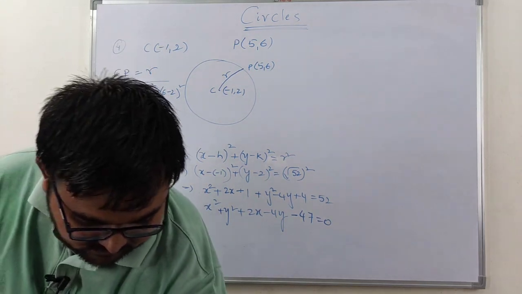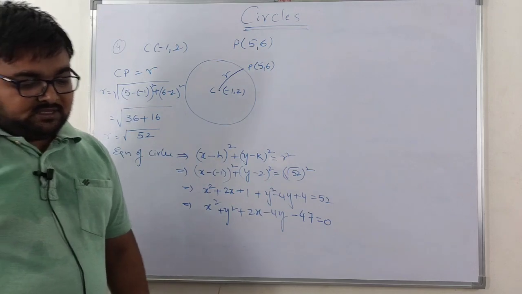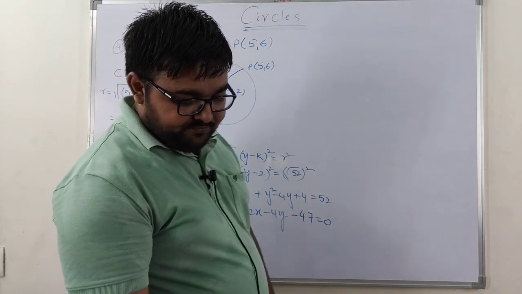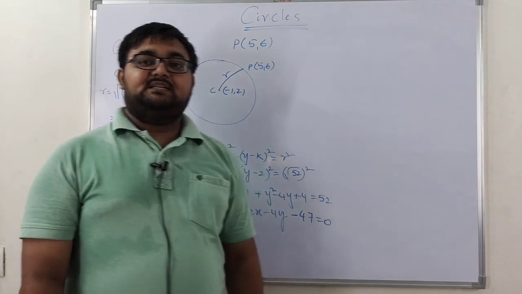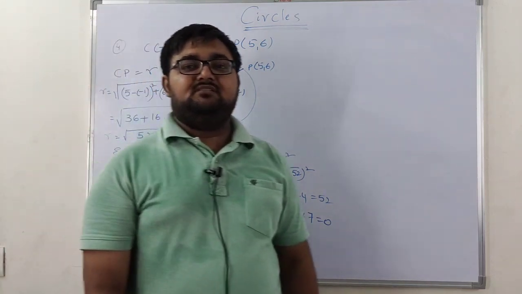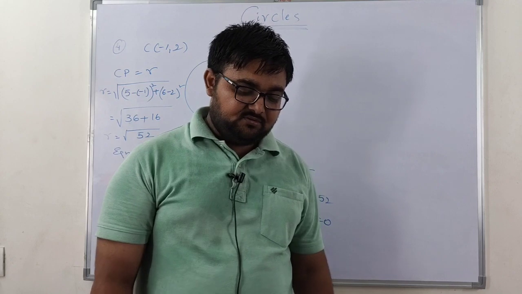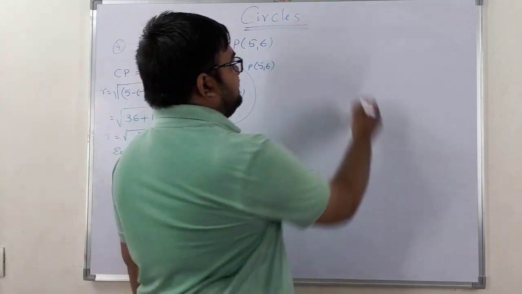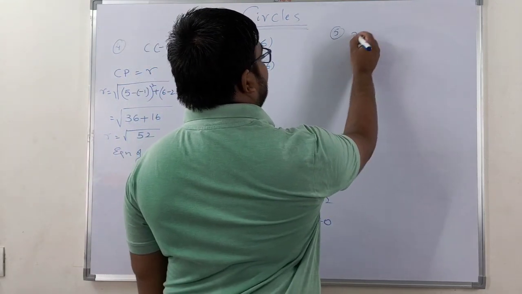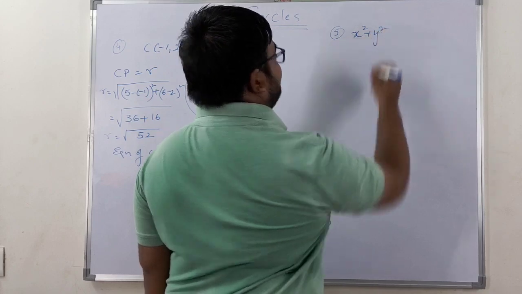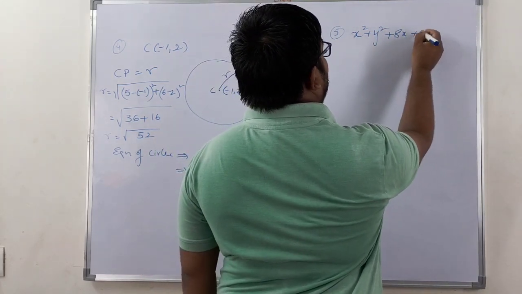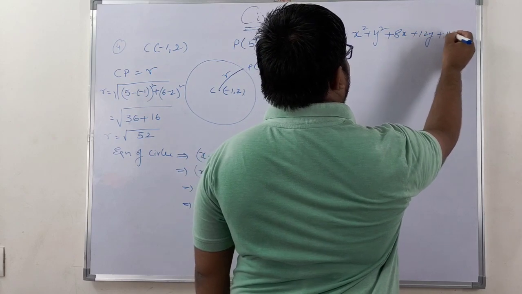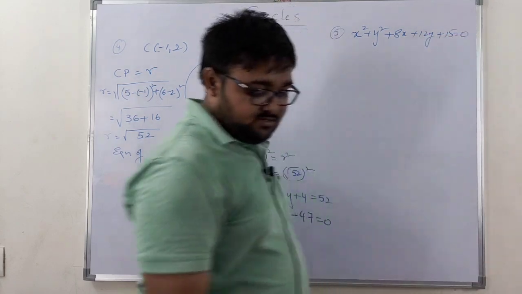Next question is, we need to find out the equation of a concentric circle. So the next question is on concentric circle. What is the given equation? Question number 5: x square plus y square plus 8x plus 12y plus 15 is equal to 0.